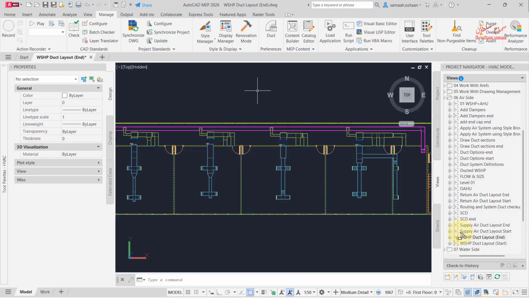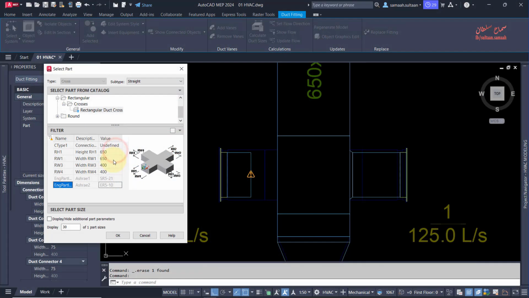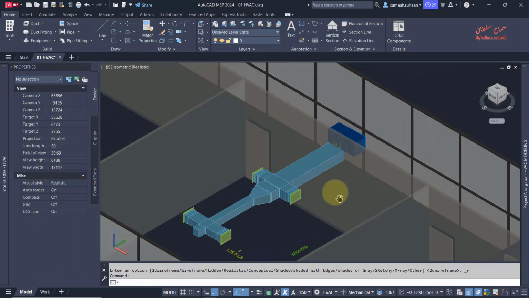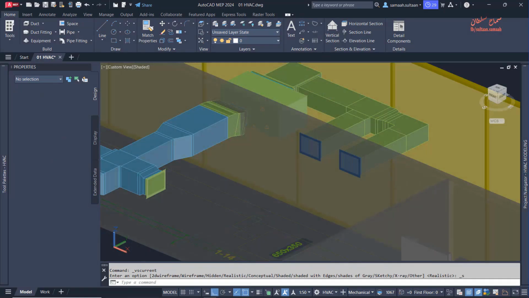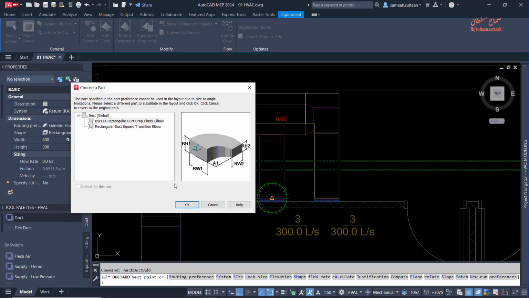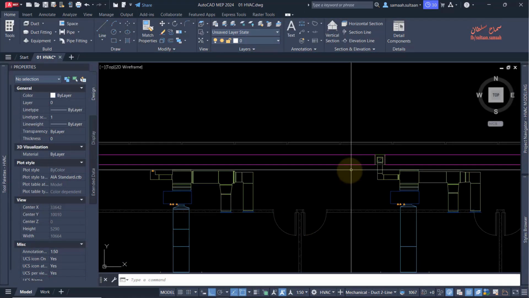Ductwork routing from heat pumps to grills using automated tools, including inserting fittings, adjusting dimensions, and troubleshooting disconnections. Completing the return duct system by connecting water supply heat pumps to main return duct using manual fittings like crosses and tees, while managing sizing conflicts and elevation changes.